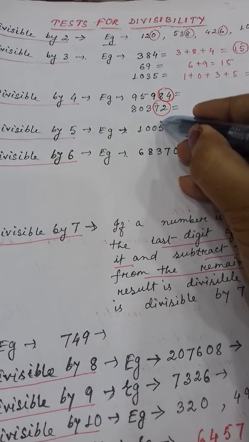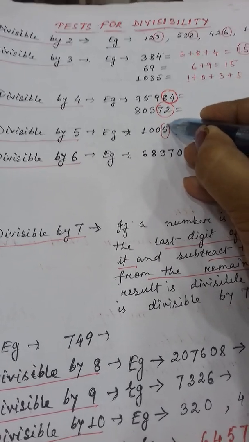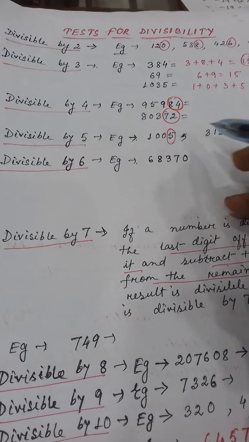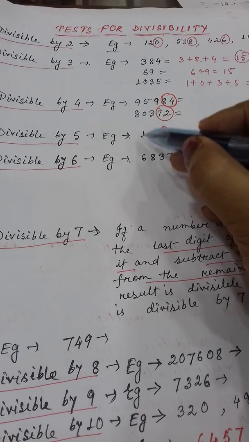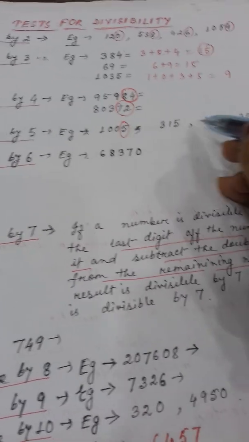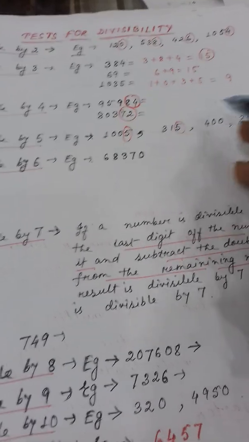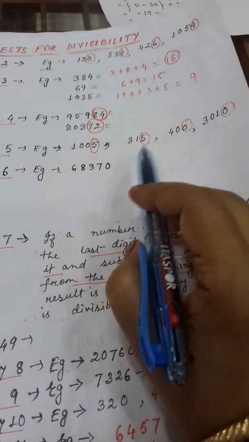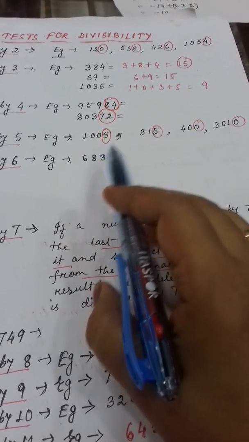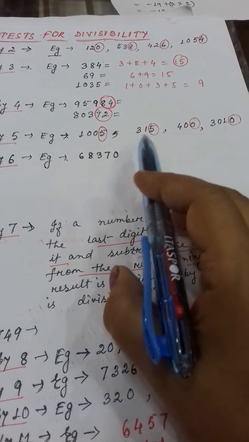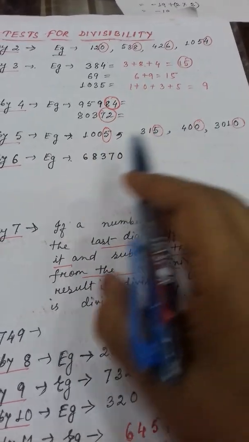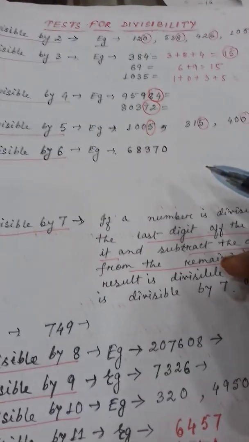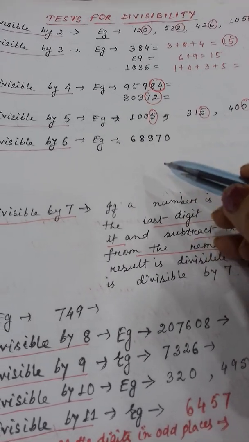If the unit place or ones place is 0 or 5, then that number is divisible by 5. Clear? Suppose here we say here is 5, here also 5, here is 0, here is 0. Have you noticed in all the examples, the unit place or ones place is either 0 or 5? So if you get this type of number, it means that number is divisible by 5. Clear? Next, divisible by 6.